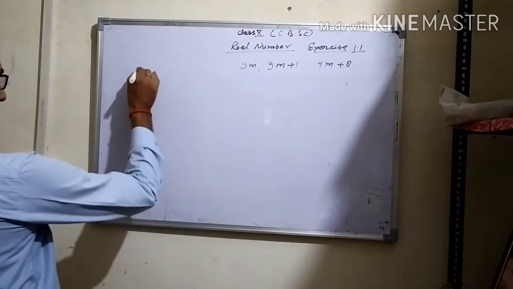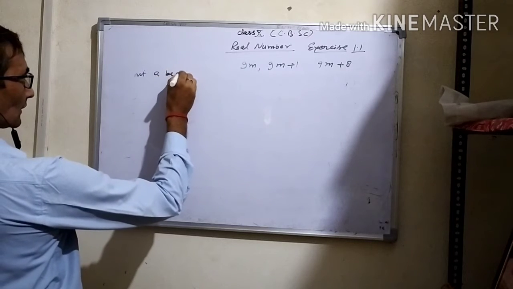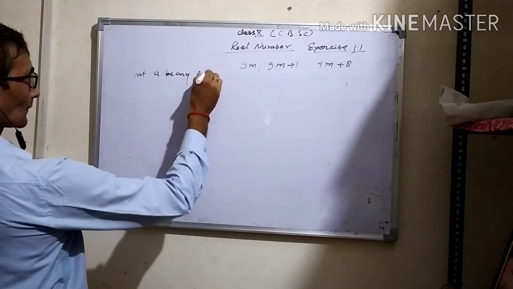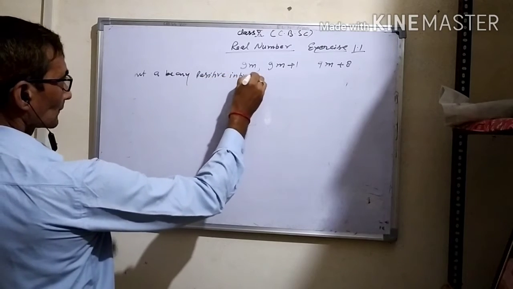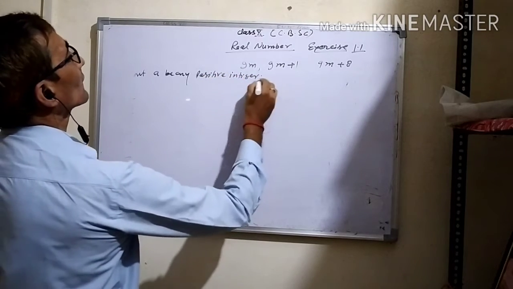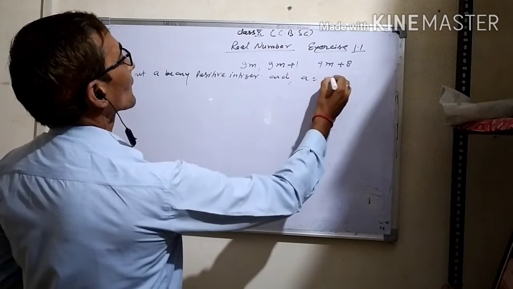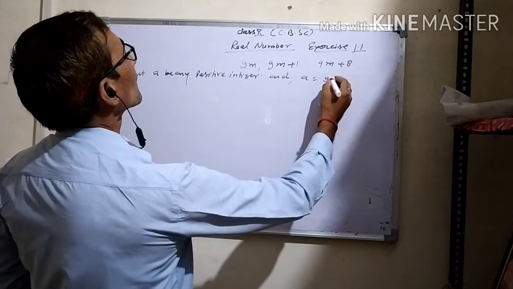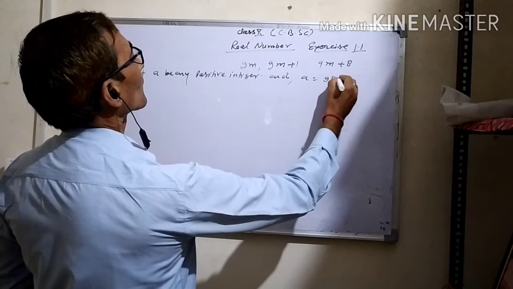Let a be any positive integer and it can be expressed as 9k plus r.